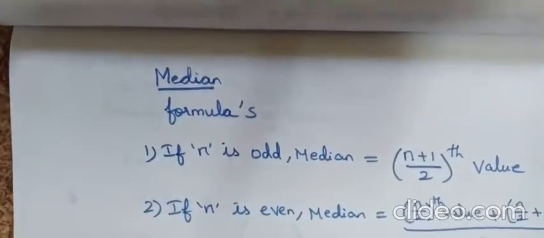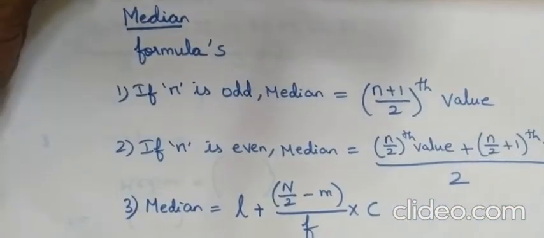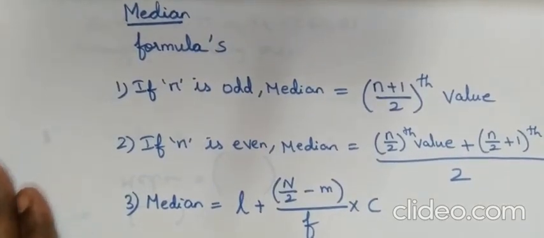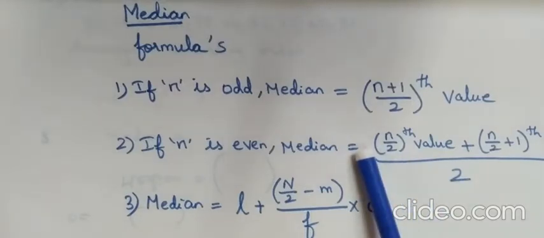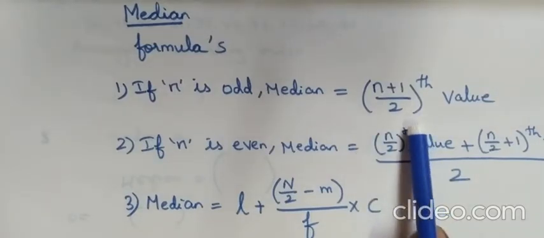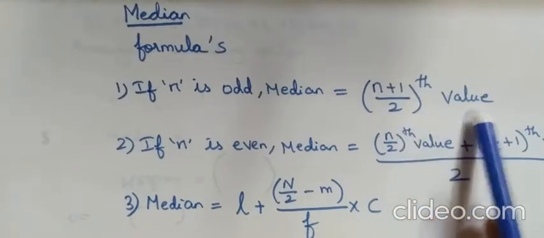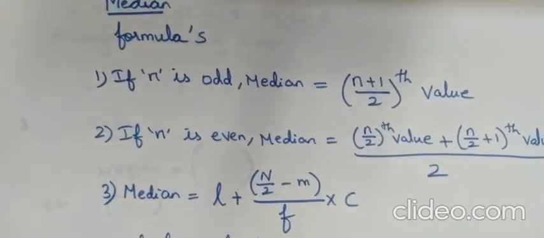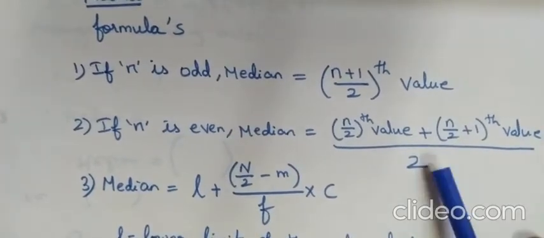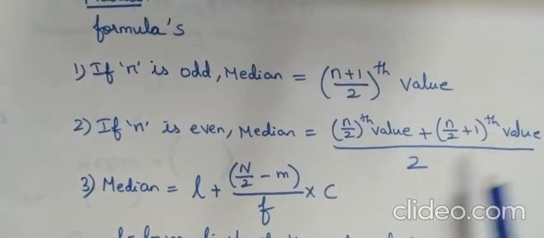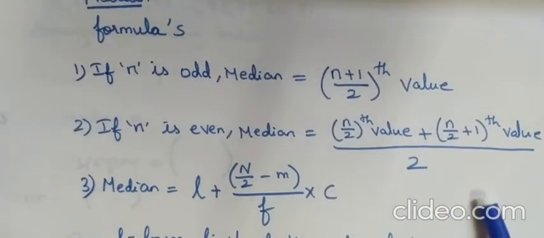In median also we have three formulas. If n, the number of given values, is odd, we use median is equal to the (n plus 1) divided by 2th value. If n is even, we use the n by 2th value plus the (n by 2 plus 1)th value, the whole thing divided by 2.